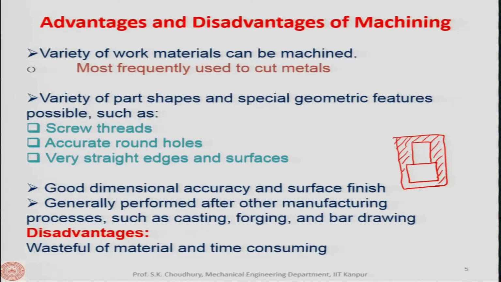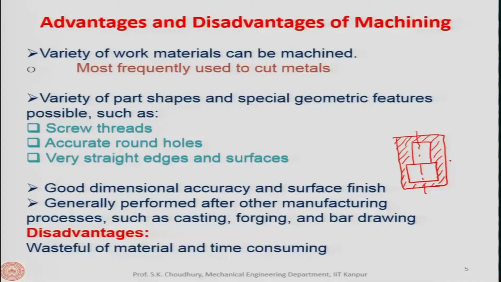So, this is the waste of material. This material is removed in terms of small chips, so that cannot be used. Chips cannot be used to remelt and use for casting, because they are very hard material, their properties are changed, they have gone through strain hardening and so on, which we will be discussing later on. So, this is the waste of material we are calling.